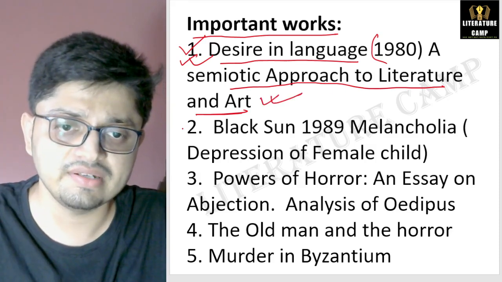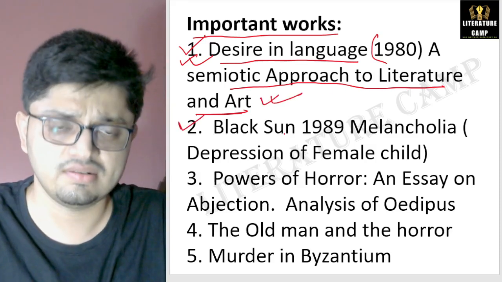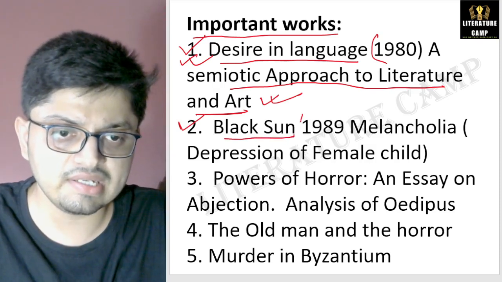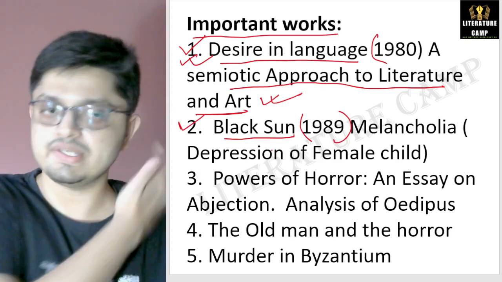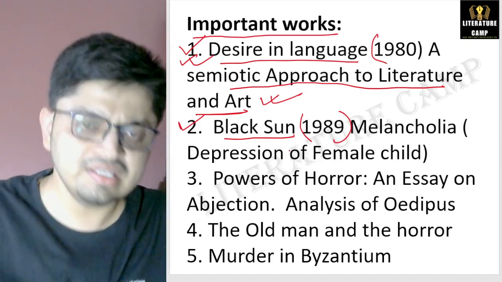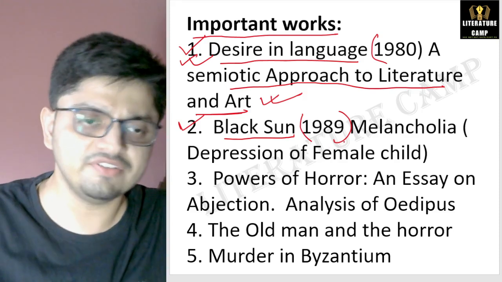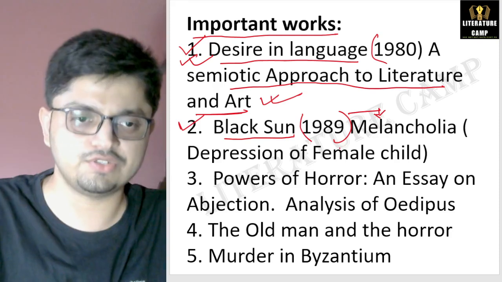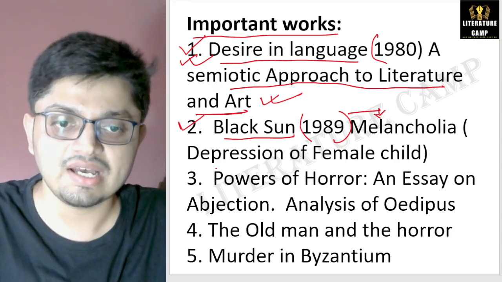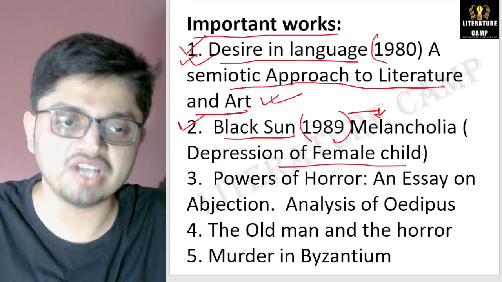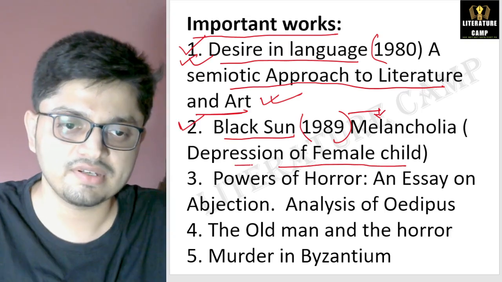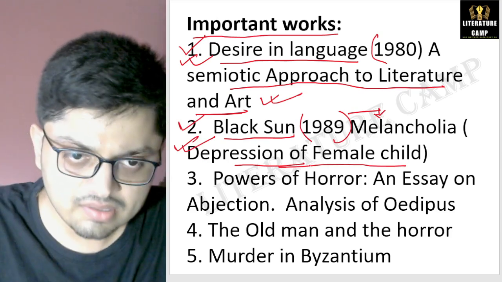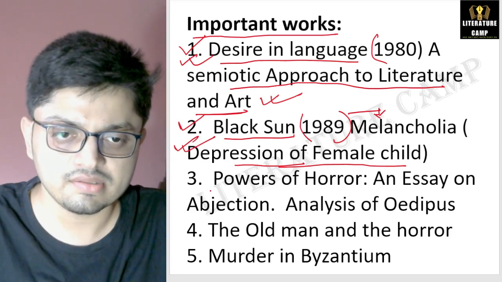This is very important. Next, Black Sun. Black Sun, written by Julia Kristeva, published in 1989. Yes. So in this work, she has referred to melancholia. Yes, this question also can be asked. She has referred to melancholia. What is it? A depression of the female child. A depression of the female child. So please make a note of this. This is also something we need to remember.